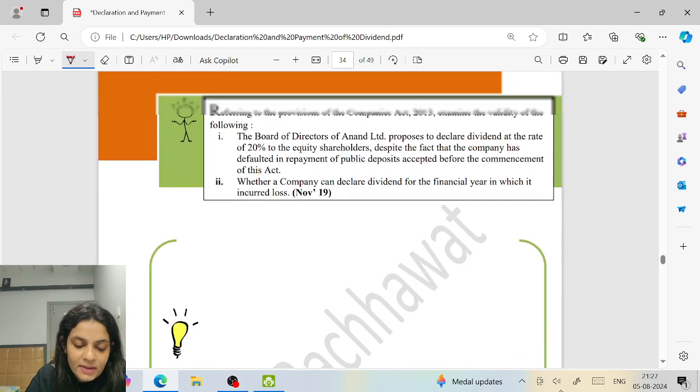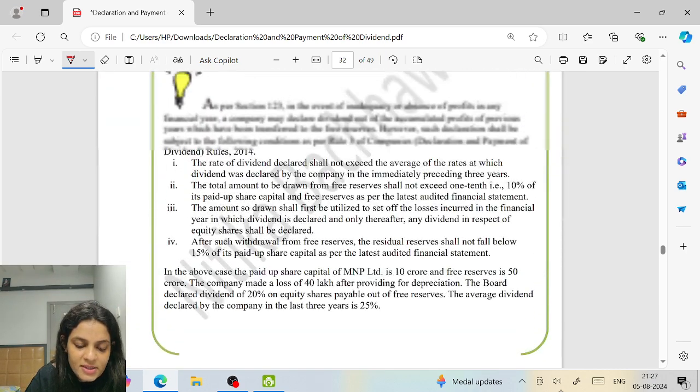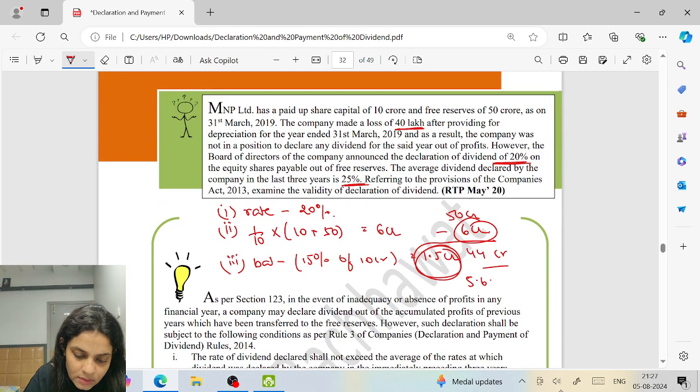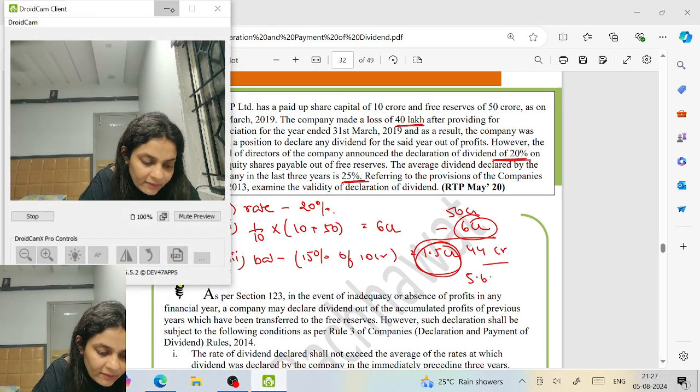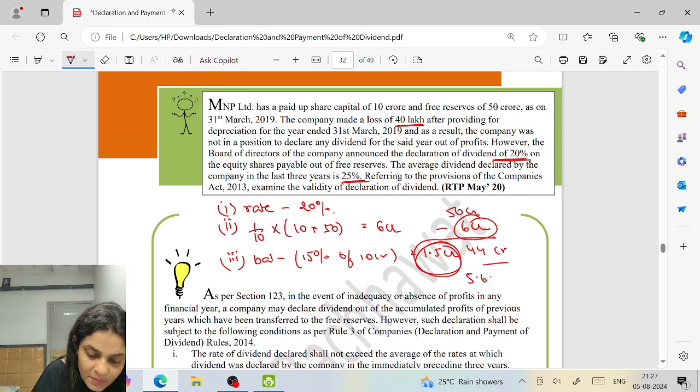Can the company declare this dividend? Yes, the dividend declaration is absolutely valid. Wait, they wanted to declare 20% dividend. So if I want to declare 20% dividend, how much will I have to take? 20% of 10 crores will be how much? 2 crores. So I will withdraw 2 crores. I can give up to 5.6 crores. So is it valid? Yes.